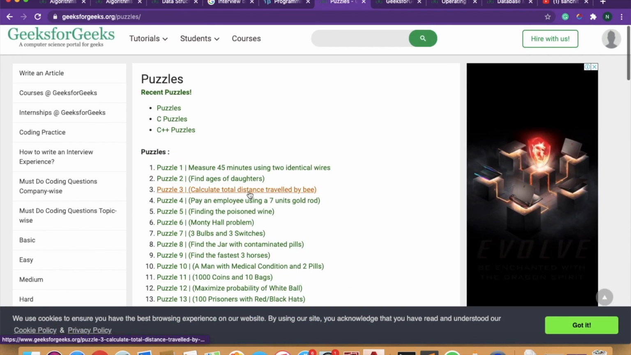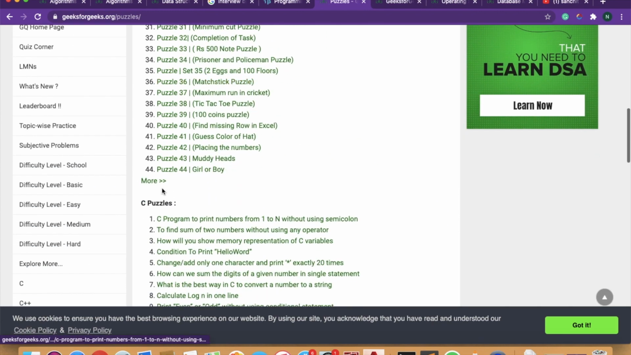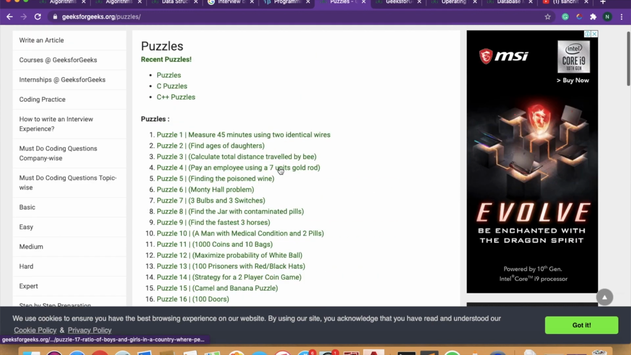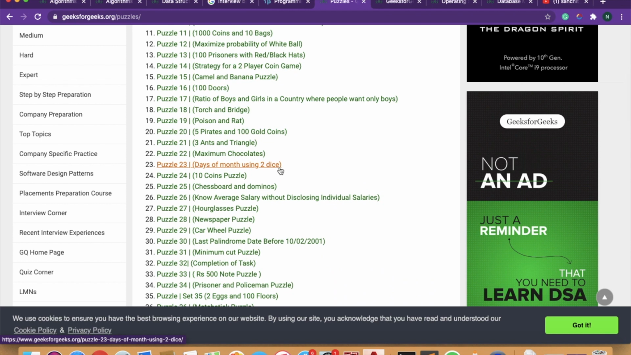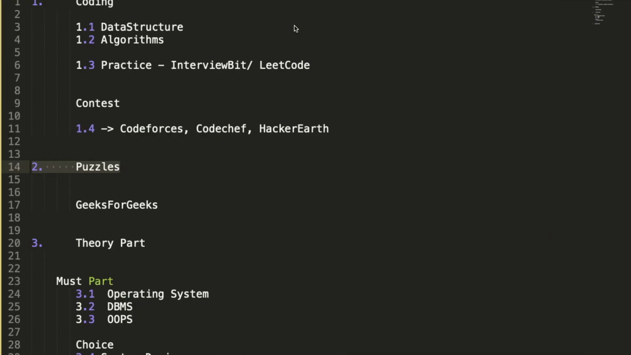How can you prepare for the puzzles? Sometimes it happens that you might not feel like studying or coding, so you just open these puzzles and try to read them. Puzzles are asked in most of the companies, so it's better to prepare for them. So try to remember all these 44 puzzles. It's good and it's interesting too. Okay, so now the puzzle part is over.